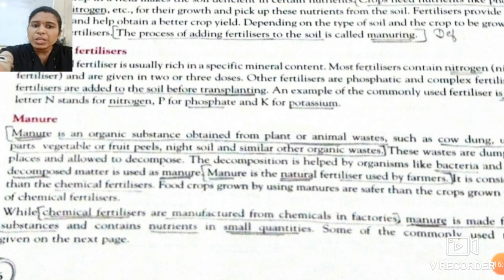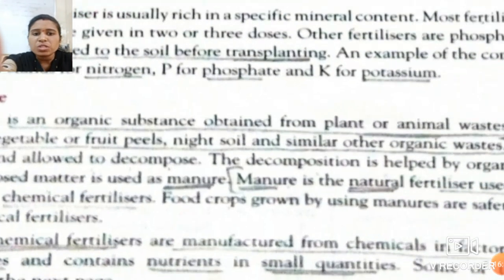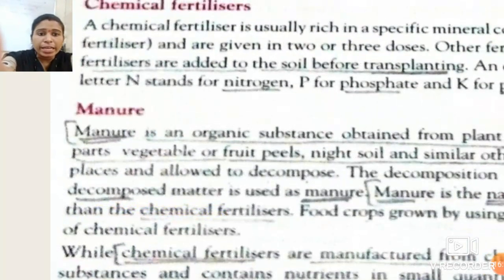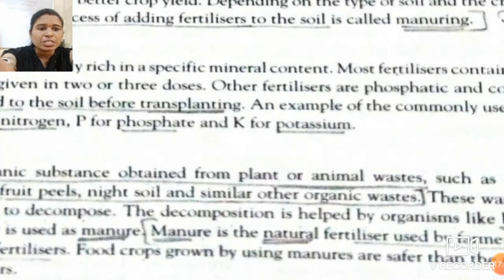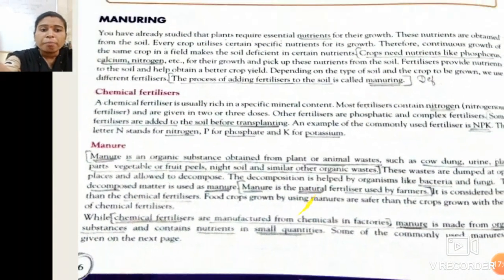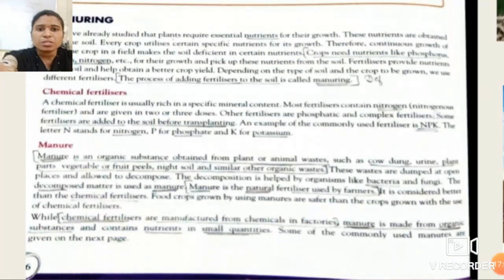See, manure is an organic substance which is obtained from plant or animal wastes. Students, what is the basic difference between organic and inorganic? Organic means which contains carbon, hydrogen, oxygen, made from organisms or living things.